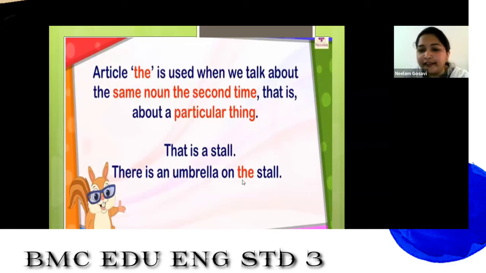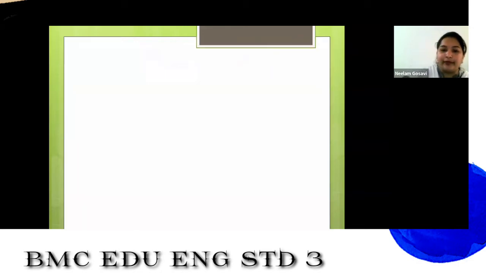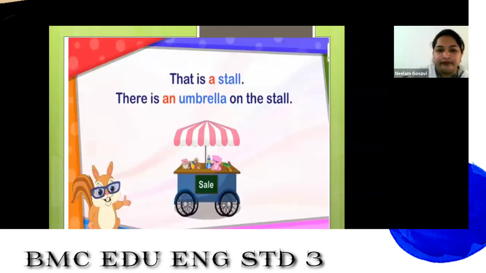So to understand this clearly, I'm showing you one more example. That is a stall. There is an umbrella on the stall. Can you see this? Why are you using an, children? An umbrella. U is a vowel. That is why we are using an here. That is a stall. A stall. Why are you using a? Because S is a consonant. That is why we are writing here a.